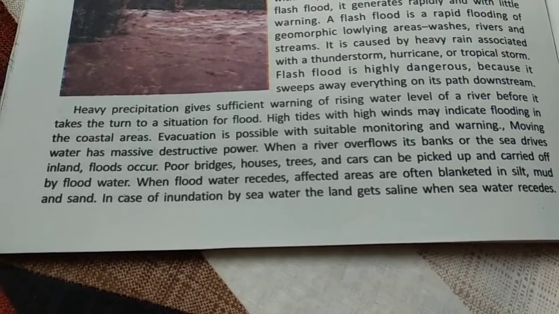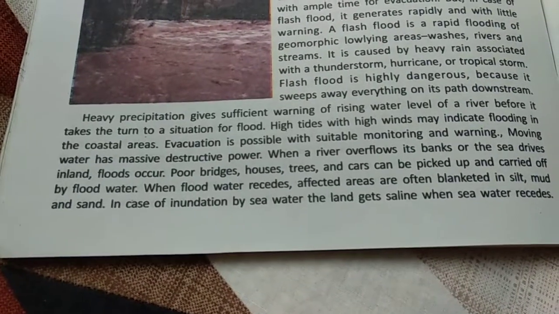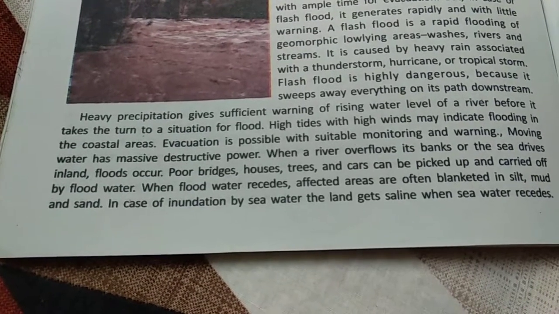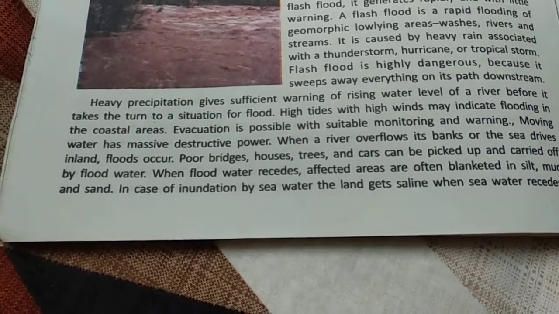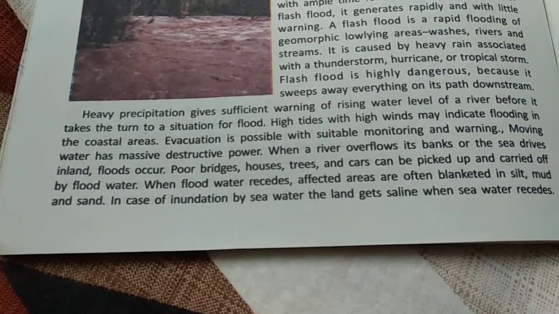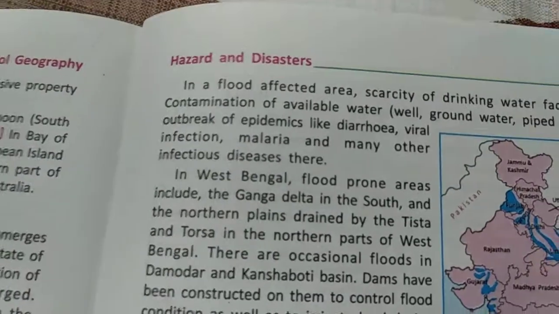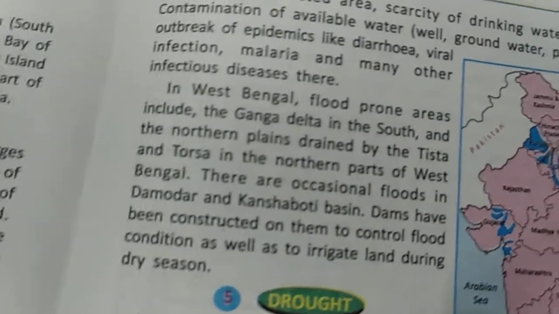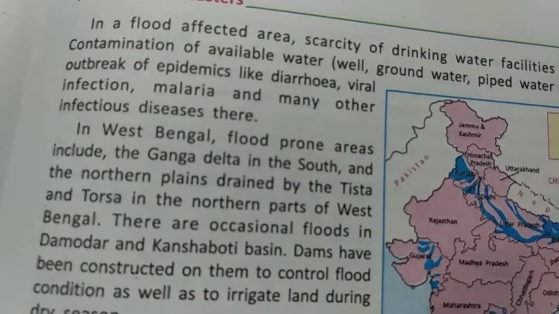In case of inundation, the land gets saline water when the sea recedes, and that affects that area. If that seawater, which is salty, goes into the agricultural land, then huge damage occurs.